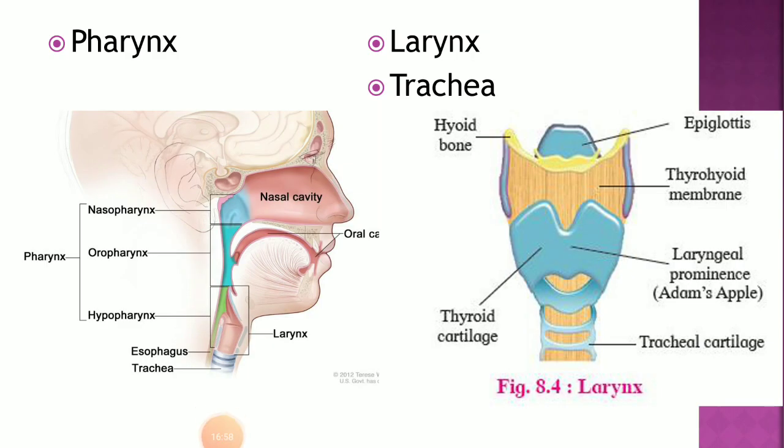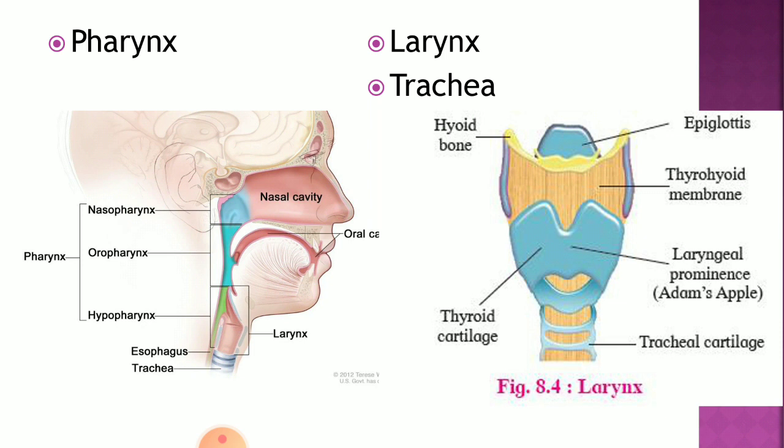The second part is called the pharynx. Now the pharynx is a common passage for both, that is, it is considered a dual organ. It is a common passage for air as well as for food. That entire pharynx, if you see, is divided into three parts.